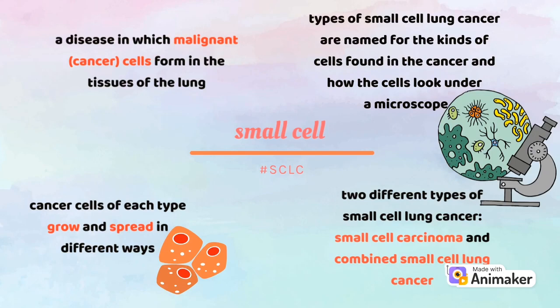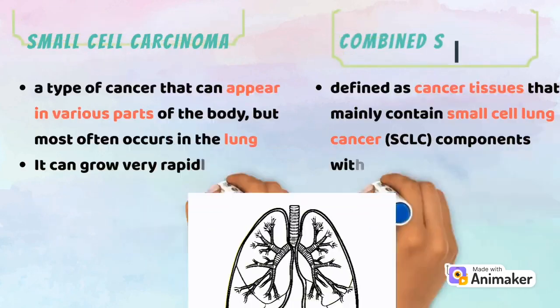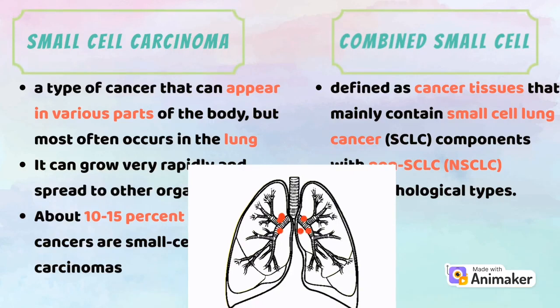There are 2 different types of small cell lung cancer, which are small cell carcinoma and combined small cell lung cancer. Small cell carcinoma is a type of cancer that can appear in various parts of the body, but most often occurs in the lung. It can grow very rapidly and spread to other organs. About 10 to 15% of lung cancers are small cell carcinoma, whereas combined small cell is defined as cancer tissue that mainly contains small cell lung cancer components with non-small cell lung cancer.